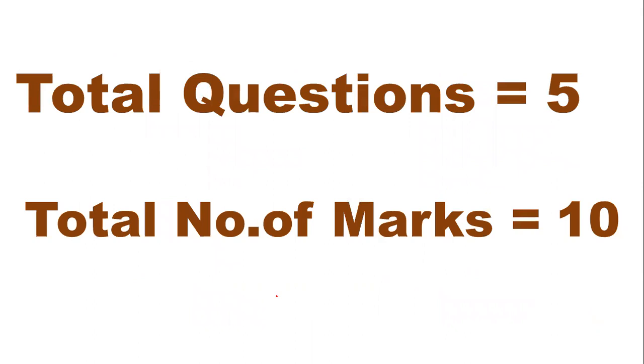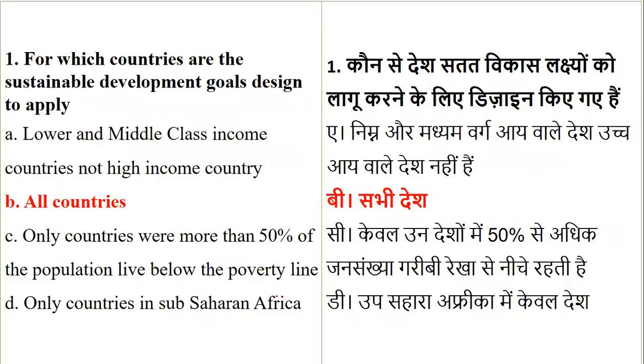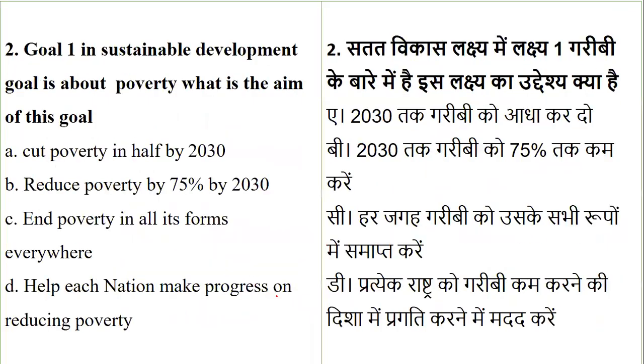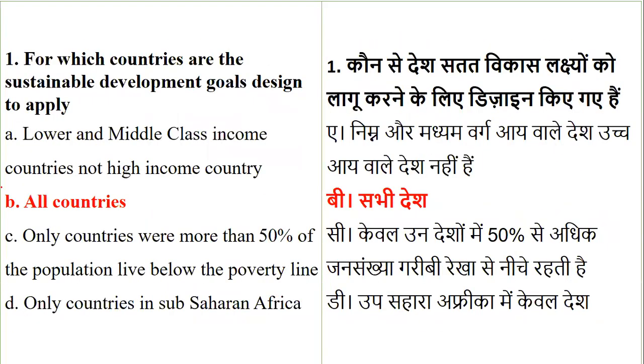As you are aware that for people development and environment, totally we have 5 questions and total number of marks allotted are 10. So every question carries 2 marks. So let's, okay, sorry for this. Yes, fine. So the first question, we have the answer written, but it's okay. I have misplaced the slide. So let's have a revision now on this only, and let's understand the question. The answer is already in front of you.